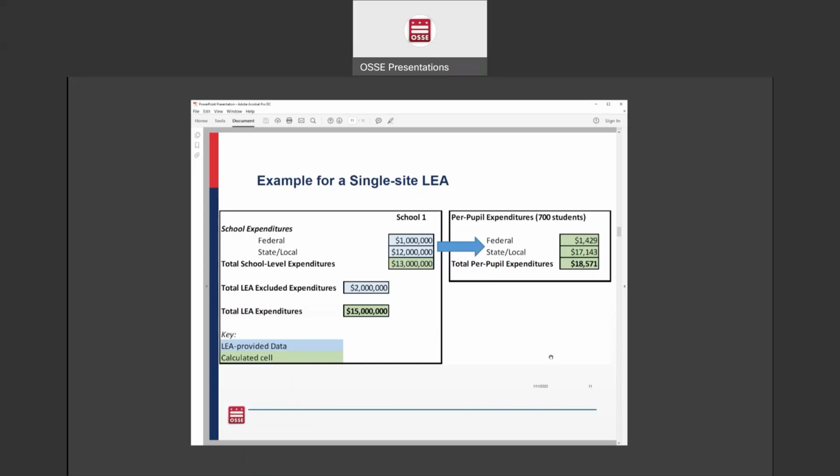But when we're doing our per pupil expenditure calculation, as you'll see with the blue arrow, we are only taking the federal and the state and local school expenditures and dividing those numbers by the school's enrollment audit count to get the per pupil expenditure amount. In this example, the $1 million is divided by 700 students, and the $12 million is also divided by the 700 students to get the total per pupil expenditure amount.